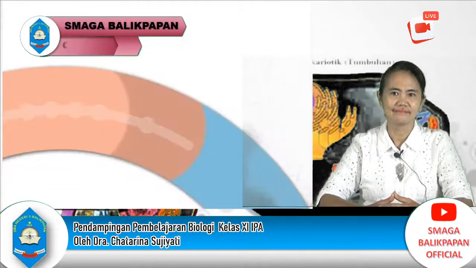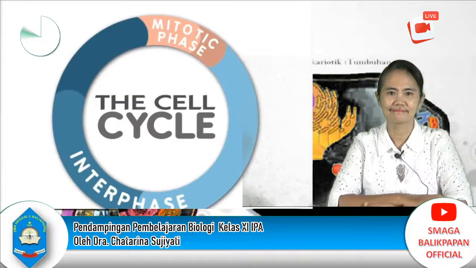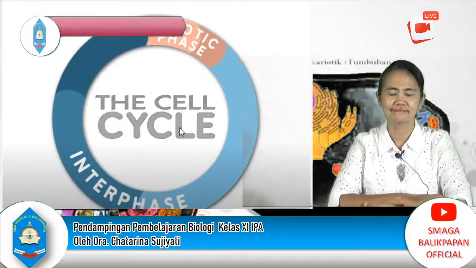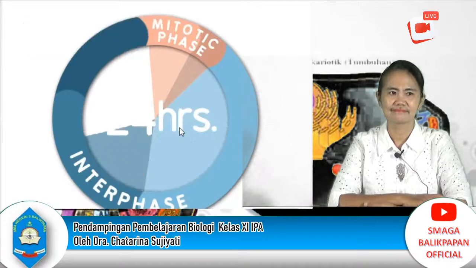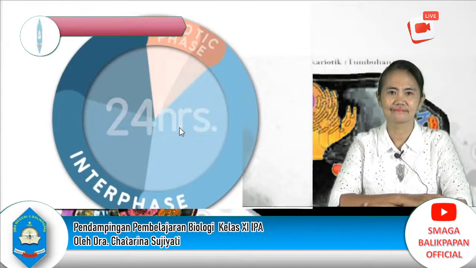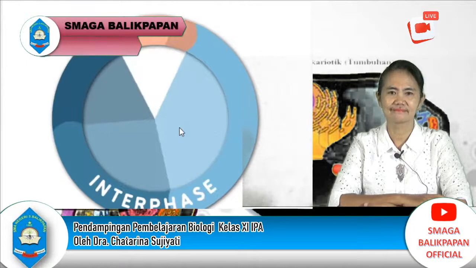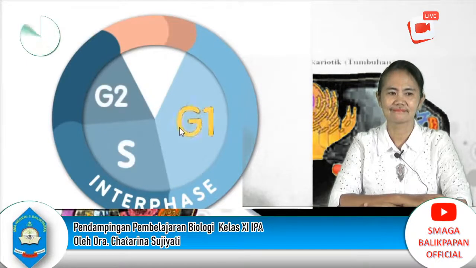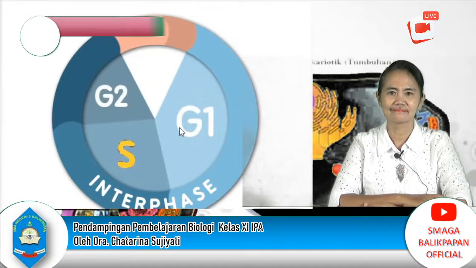Mitosis is only one part of what is called the cell cycle. For many eukaryotic cells, a cell is duplicated every 24 hours. Most of the life of a cell is spent in interphase. Interphase consists of 3 stages called G1, S, and G2.